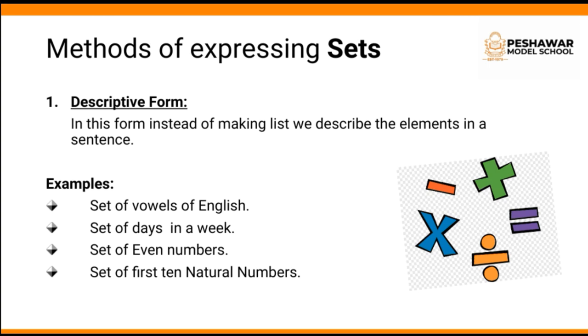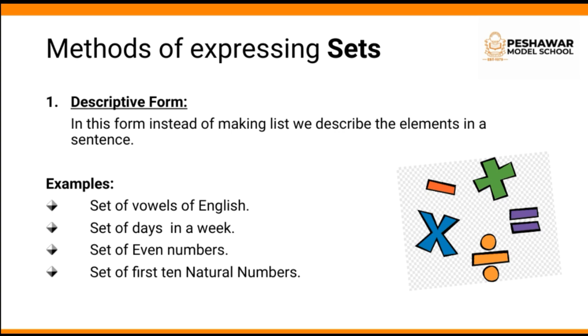Now there are three methods of expressing a set. Expressing means how to write a set. The first one is descriptive. In this form of set, we write a sentence. We describe a set in the form of a sentence, like a set of vowels, the set of days in a week, set of even numbers, set of first five natural numbers.